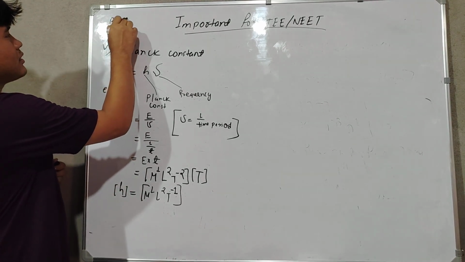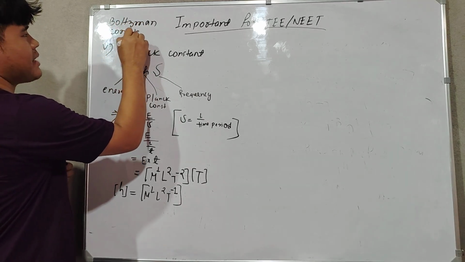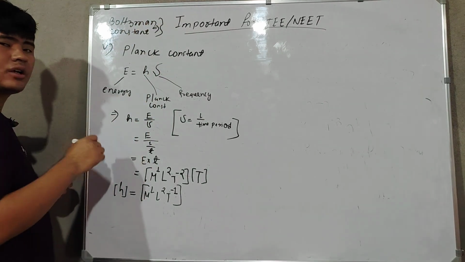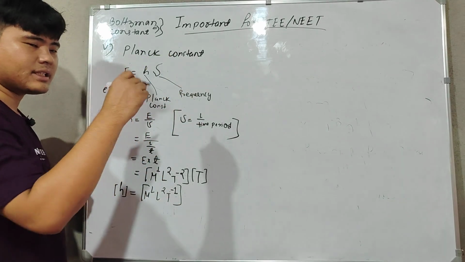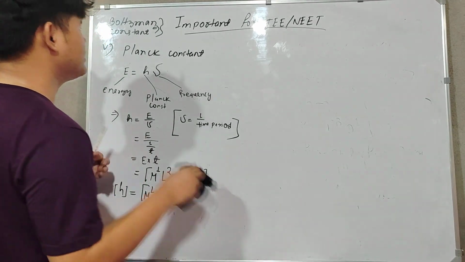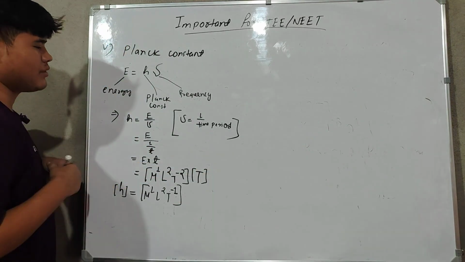The Boltzmann constant and the universal gas constant both have the same dimensions. Note it down, write the Boltzmann constant there also. Both are very important because they come again and again.